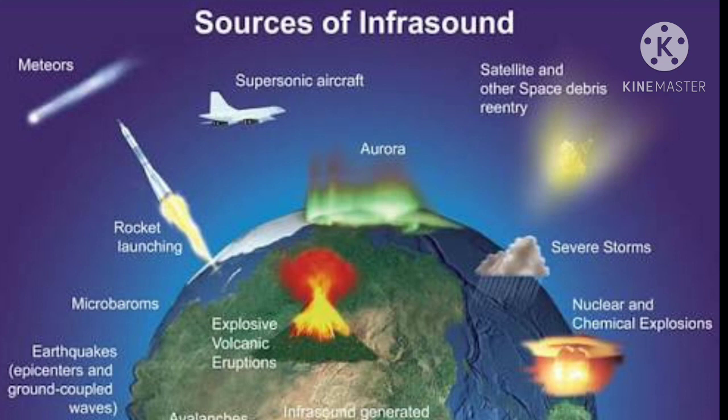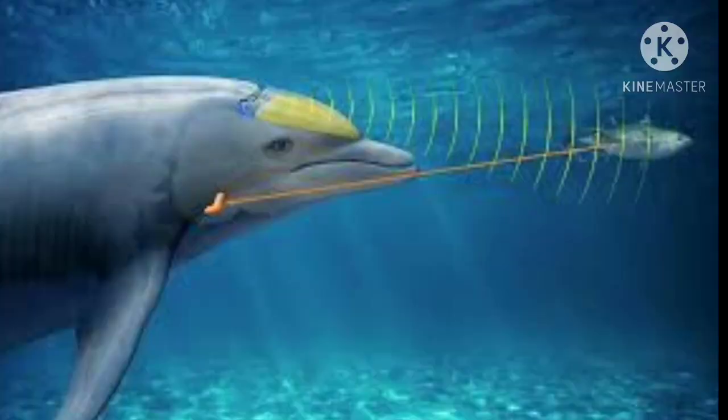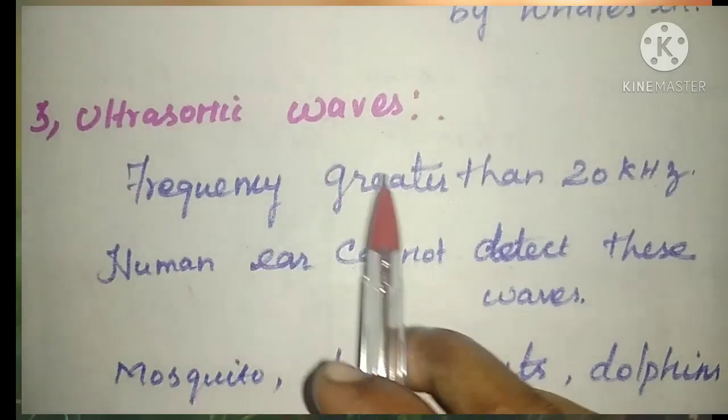Here we can see the sources of infrasound. During an earthquake, it will produce infrasonic waves. Next example, sound produced by whales. What type of sound is it producing? Infrasonic sound waves. So next one, ultrasonic waves.